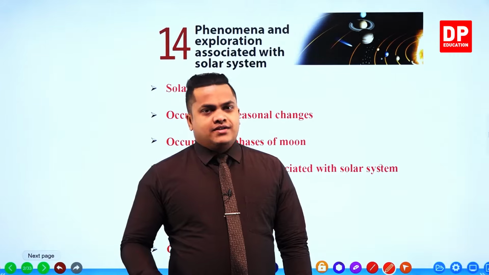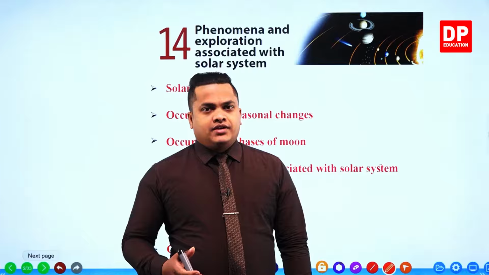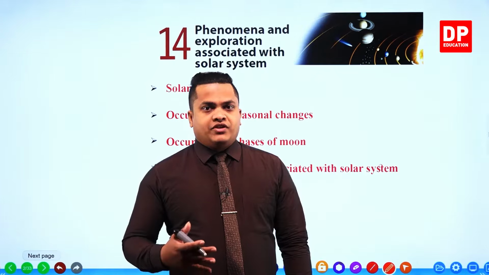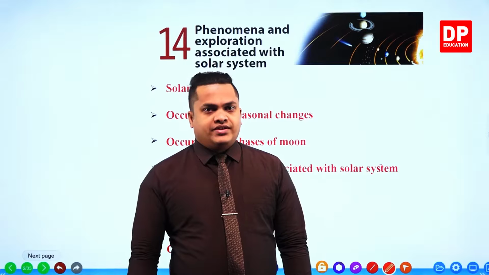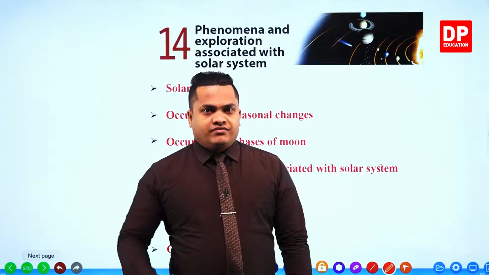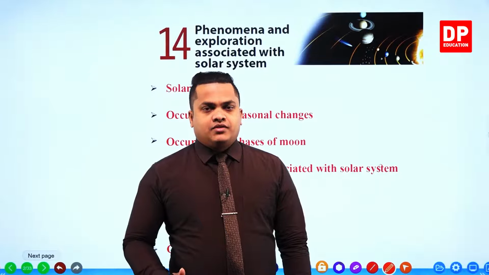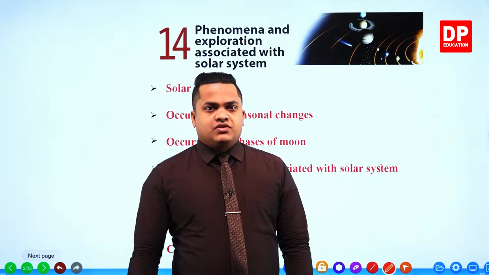In earlier times, from the 19th century to the starting of the 20th century, there were 9 planets within our solar system.